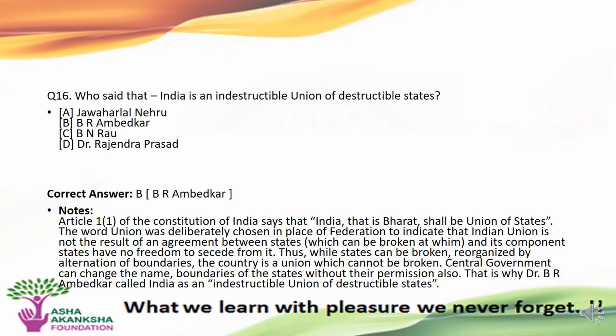Thus, while states can be broken, reorganized by the alteration of boundaries, the country is a union which cannot be broken. The central government can change the name and boundaries of the state without their permission also. That is why Dr. B.R. Ambedkar called India as, quote, "indestructible union of destructible states," unquote.